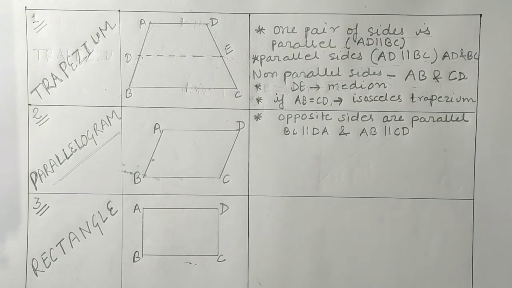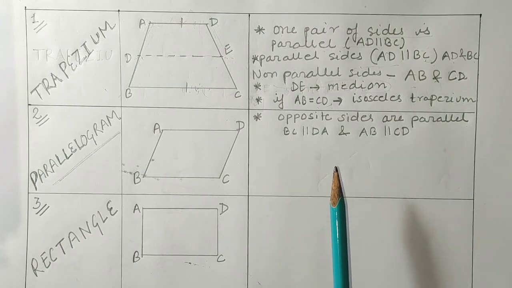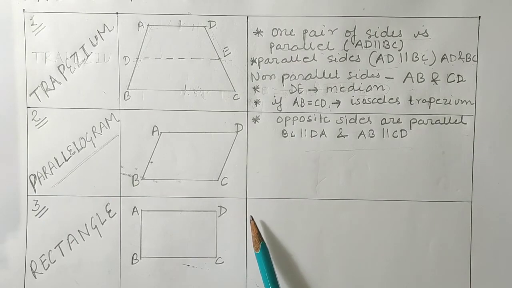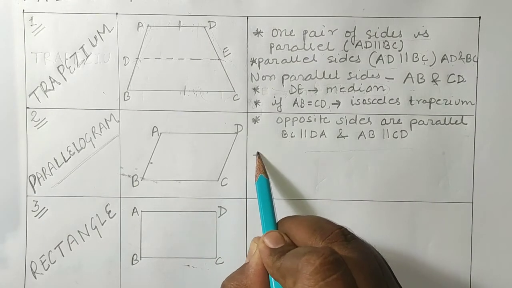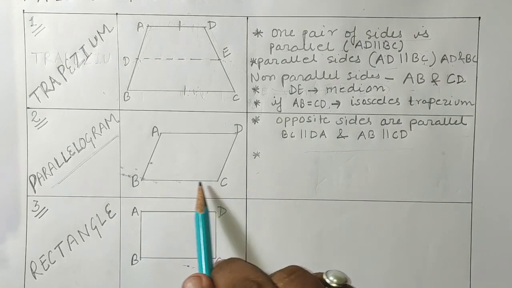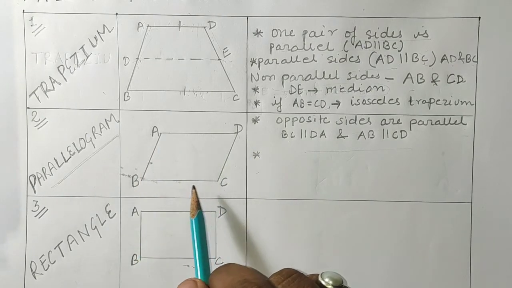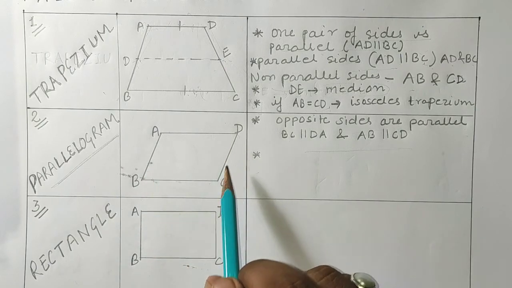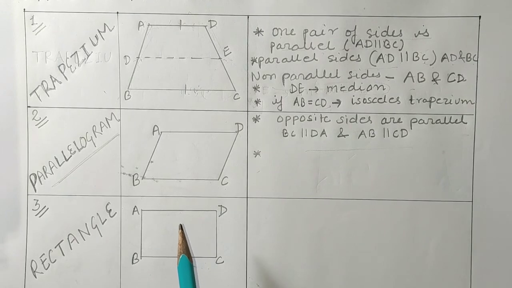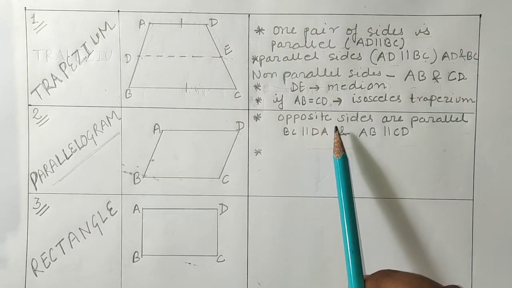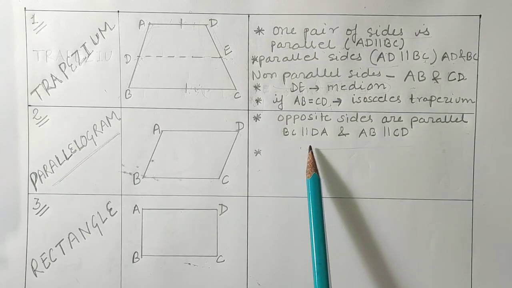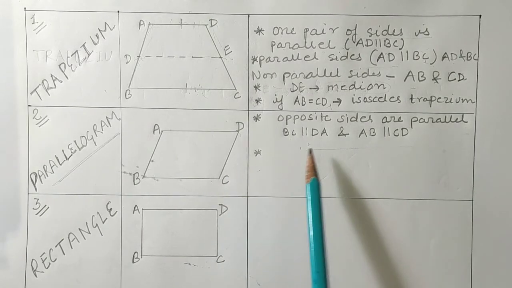Okay, students, here opposite sides are parallel. So students, in the definition it is enough that if you are saying that opposite sides are parallel, then that type of quadrilateral is known as parallelogram. But later on, when we'll study all the theorems, we'll see that the opposite sides are also equal. Okay, and the sum of their adjacent angle is 180 degree, opposite angles are equal, many properties we'll see. Okay, but here in the definition we'll see that if opposite sides are parallel in any type of quadrilateral, then that type of quadrilateral is known as parallelogram.